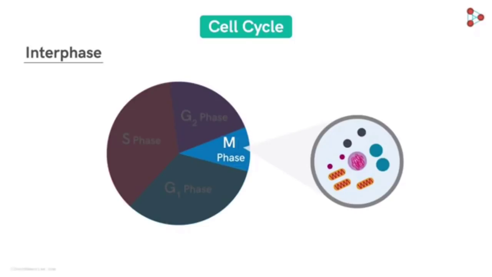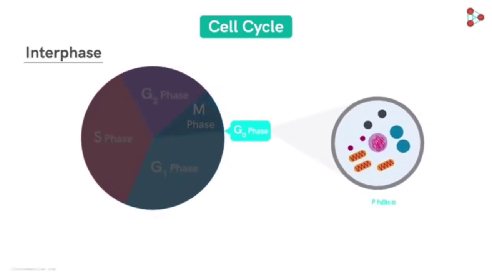A stage which can be entered post the M phase of one cycle and before the G1 phase of the next cycle. There is a phase called the G0 phase in between. So why didn't we talk about this phase in the beginning before the G1 phase? Well, the cells may or may not opt to enter this phase.